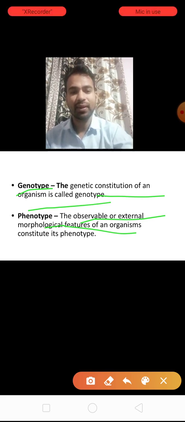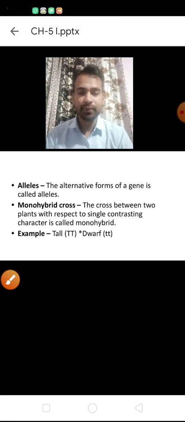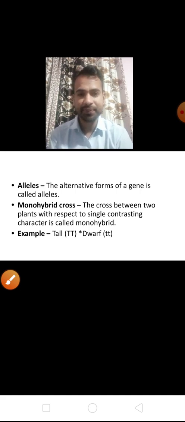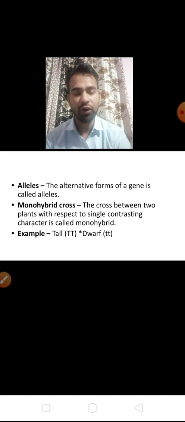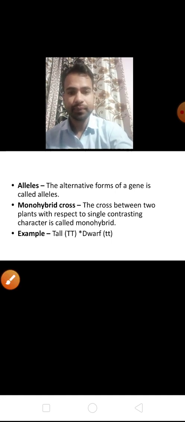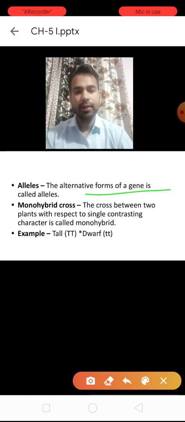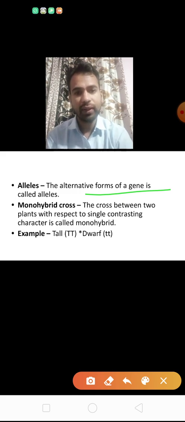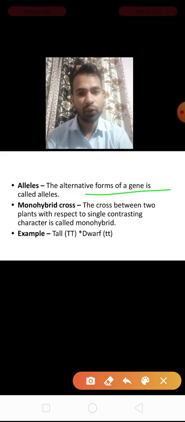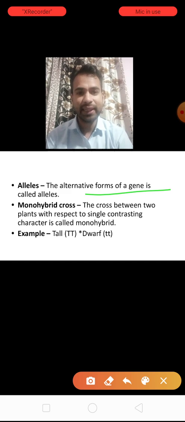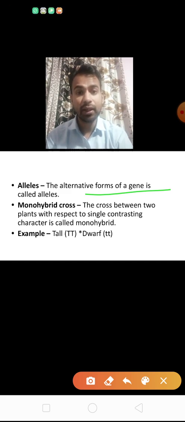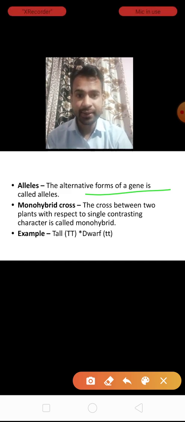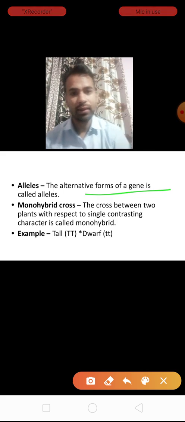Clear? Next, alleles. Alleles are alternative forms of a gene. Now what is a gene? A gene controls the characters, like blood groups.